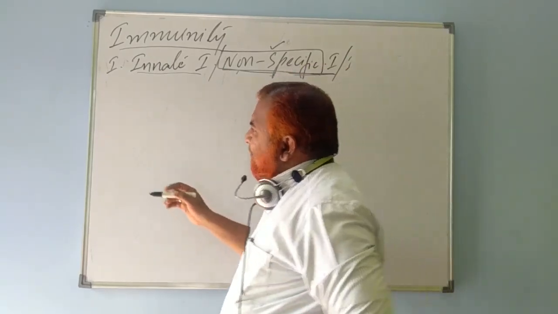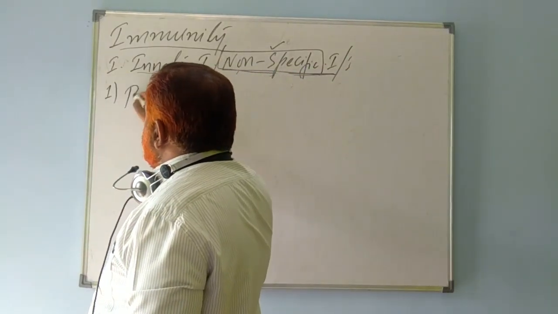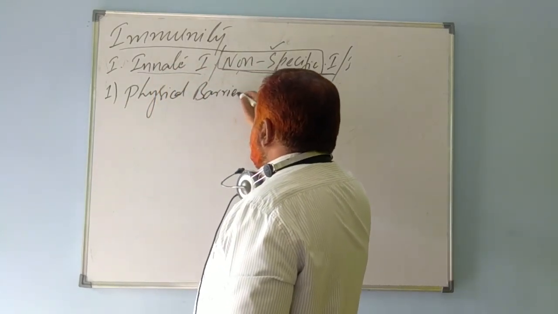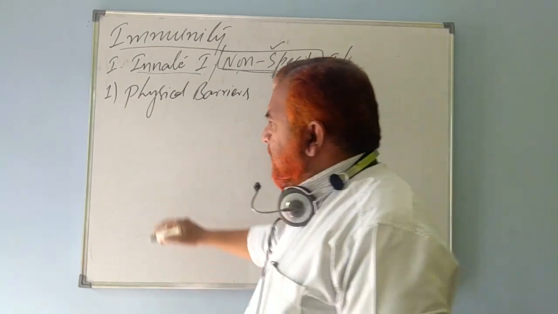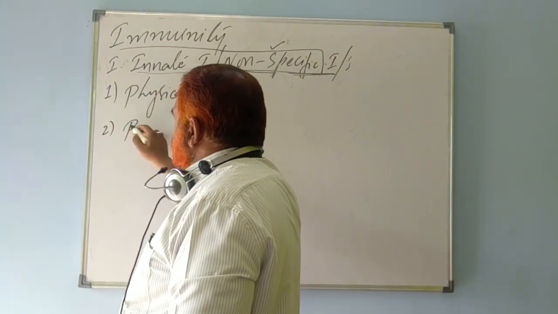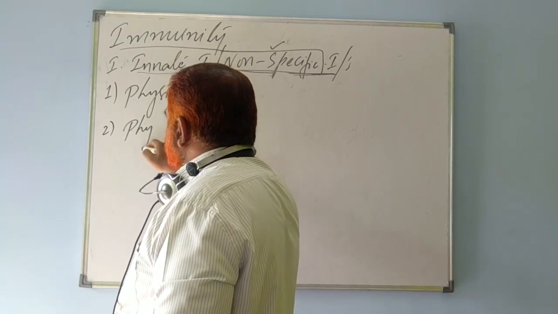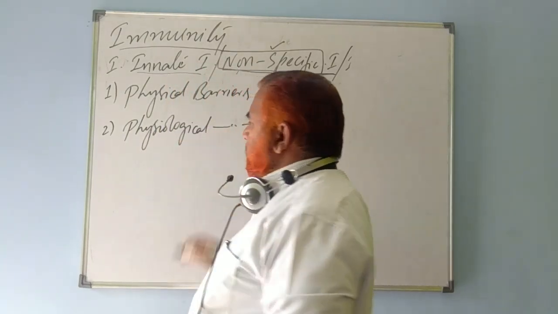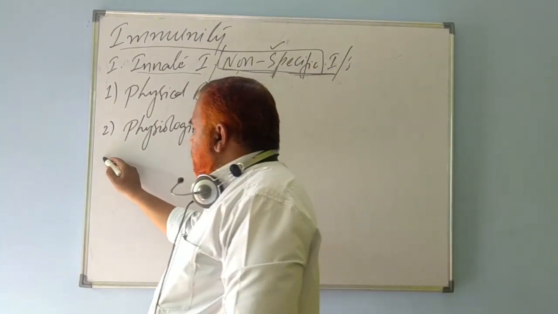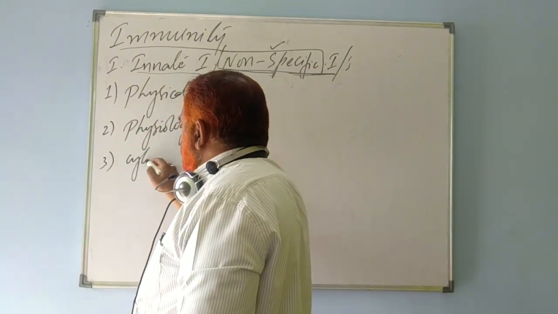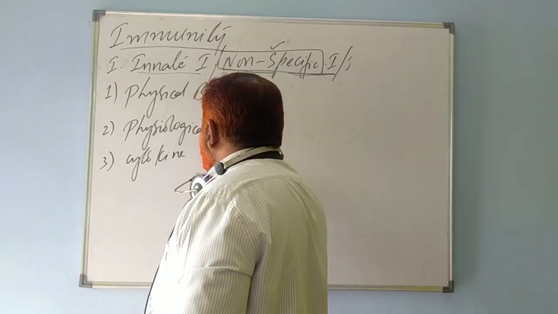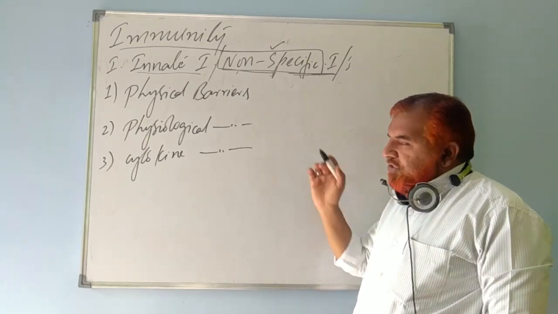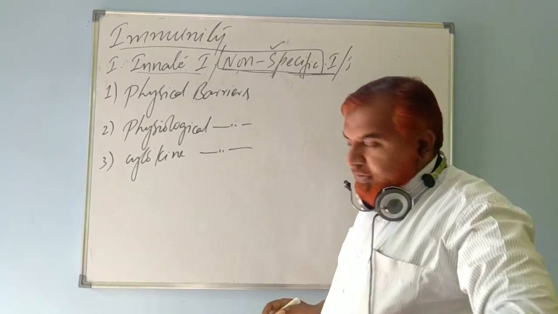This consists of physical barriers, physiological barriers, and cytokine barriers. Clear? Physical barriers, physiological barriers, cytokine barriers.